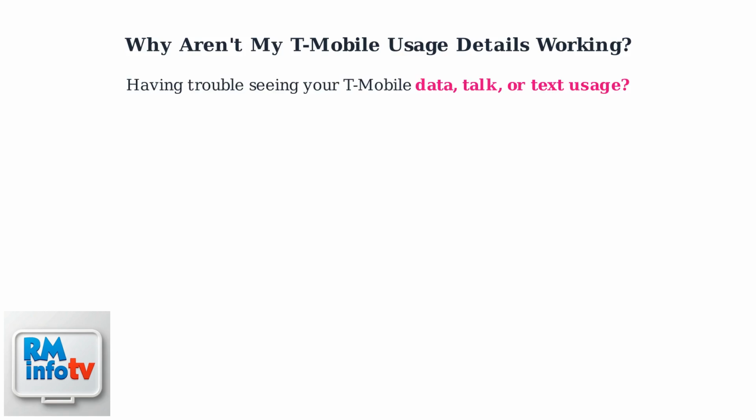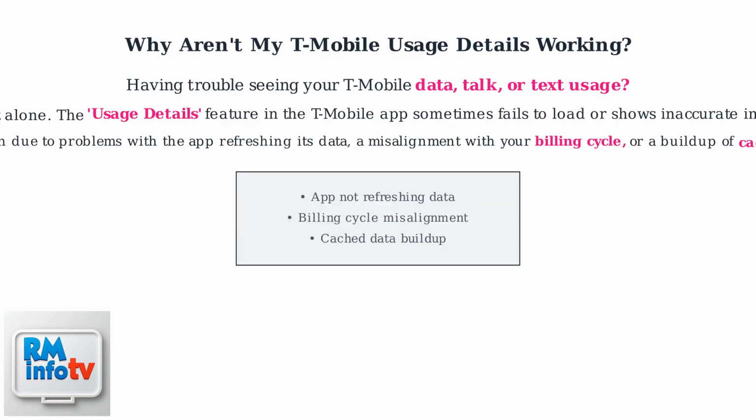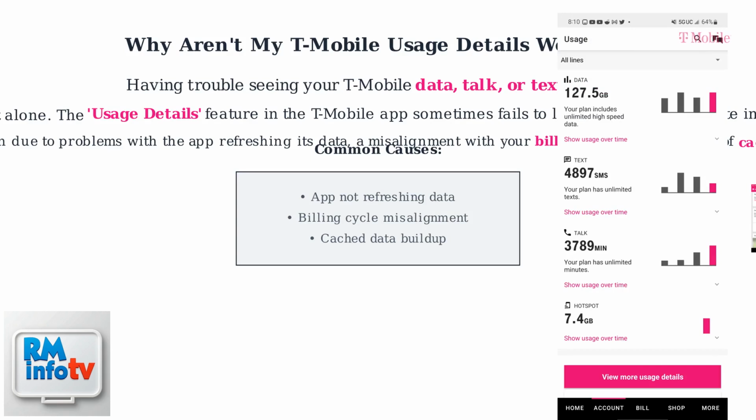Having trouble seeing your T-Mobile data, talk, or text usage? You're not alone. The usage details feature in the T-Mobile app sometimes fails to load or shows inaccurate information. This is often due to problems with the app refreshing its data, a misalignment with your billing cycle, or a buildup of cached data. Here's how to fix common issues with T-Mobile usage details.